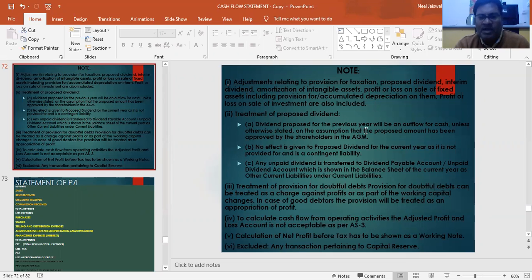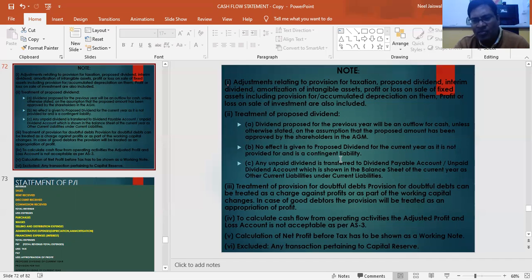Dividend proposed for the previous year will be an outflow of cash unless otherwise stated, on the assumption that the proposed amount has been approved by the shareholders in the AGM. That means previous year's proposed is being paid in the current year, and current year's proposed will be paid in the next year. So current year's proposed we will be ignoring, and previous year's proposed dividend we will be considering as paid this year. So no effect is given to the proposed dividend of the current year,